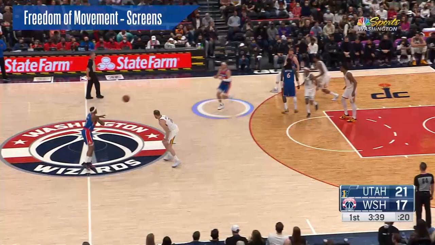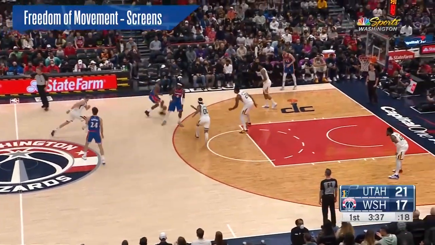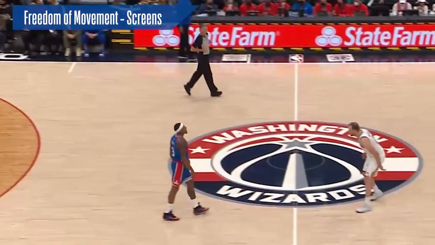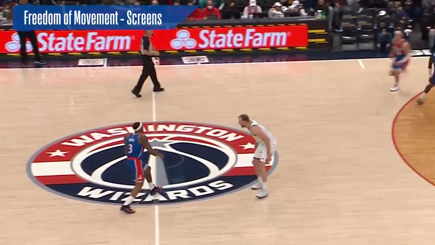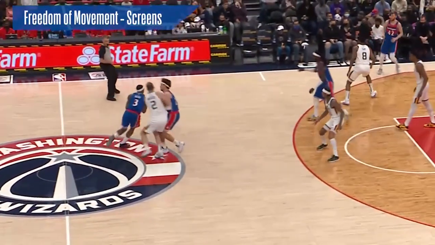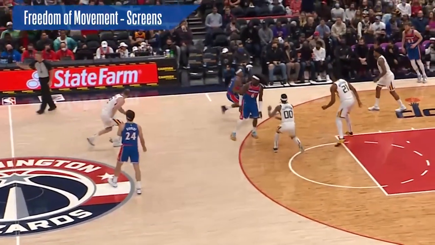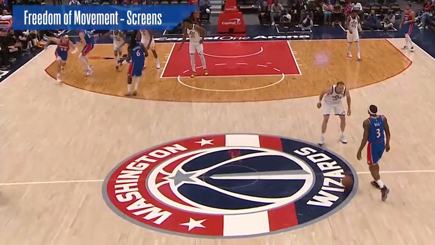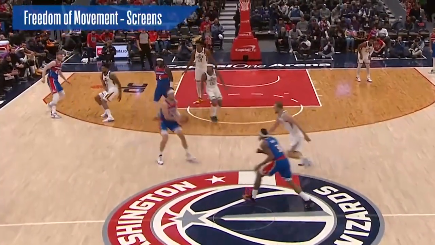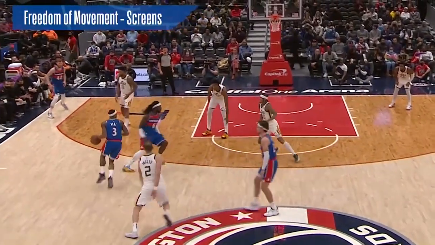The next type of illegal screen that we will see is an illegal handoff screen. As the highlighted offensive player, Corey Kispert, hands the ball off to his teammate, Bradley Beal, he then continues moving forward and he moves into the path of the trailing defender, Joe Ingles. Kispert clearly does not give Ingles the opportunity to avoid contact here, and the offensive foul was correctly called.